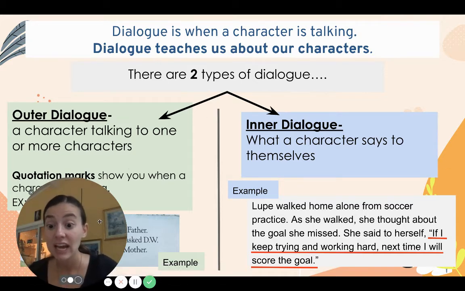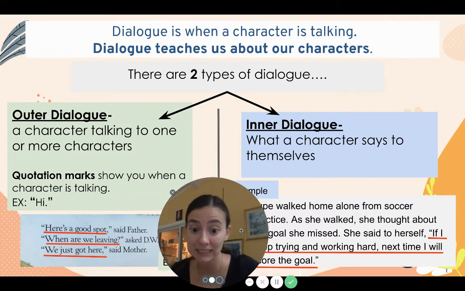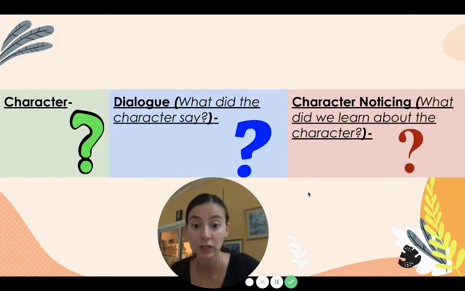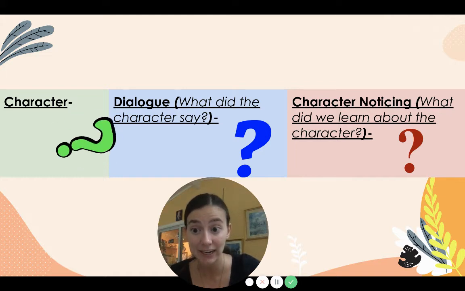Now, readers, it is so important that when we're reading, we are paying attention to dialogue, okay? We need to pay attention to when characters are talking because that teaches us so much about the characters. Okay, let's take a look. So today, for our reading work, we're going to be noticing characters.